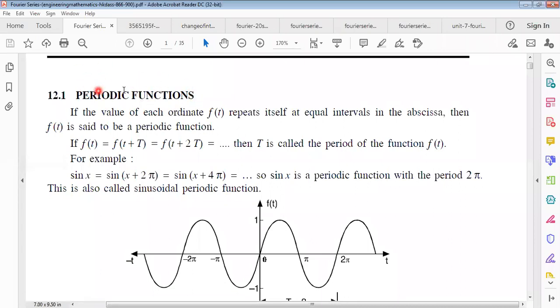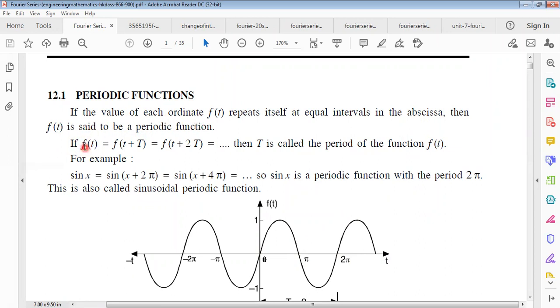Periodic functions: if the values of each ordinate f of t repeat themselves at equal intervals in the abscissa, where abscissa means the value of x along the x-axis, then f of t is said to be a periodic function.